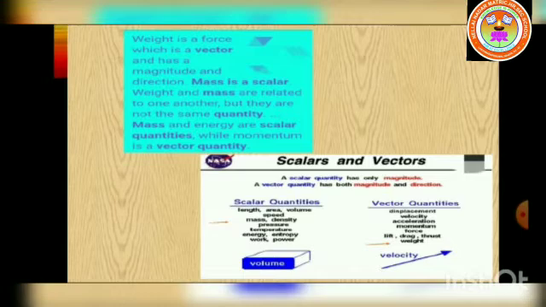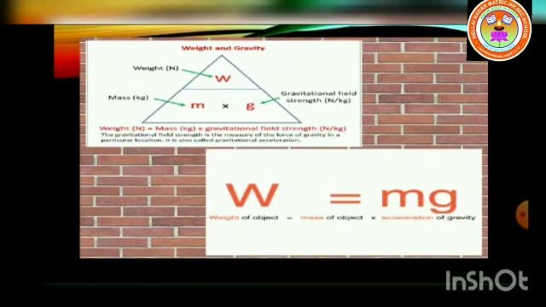Weight of a body varies from one place to another place on the earth, since it depends on the acceleration due to gravity of the earth. So weight of a body is more at poles than at the equatorial region. So mass is a scalar quantity and weight is a vector quantity. So formula W is equal to mg.